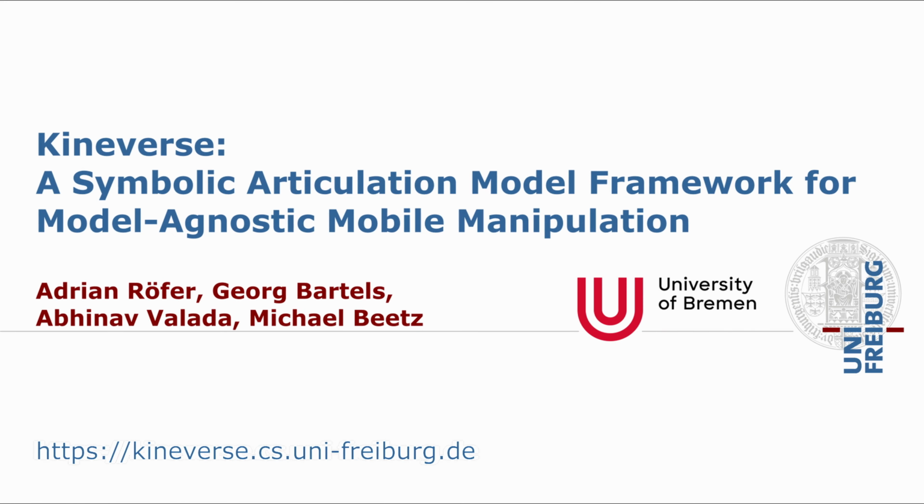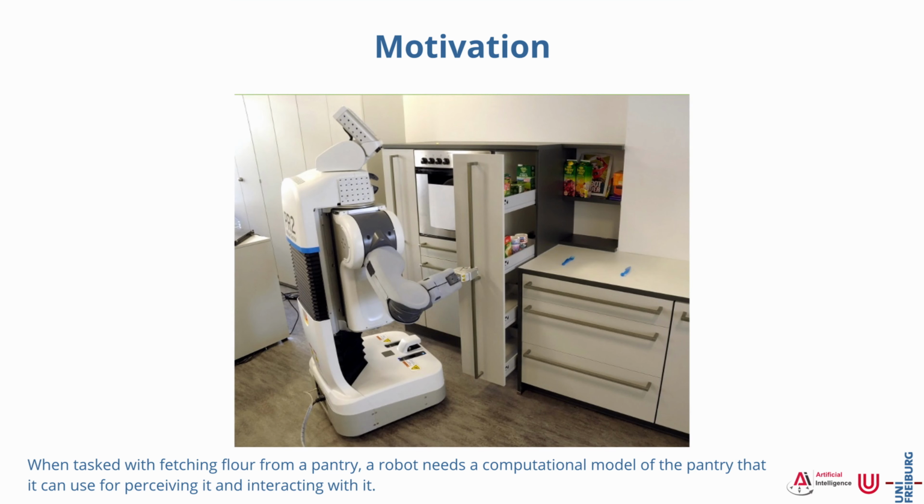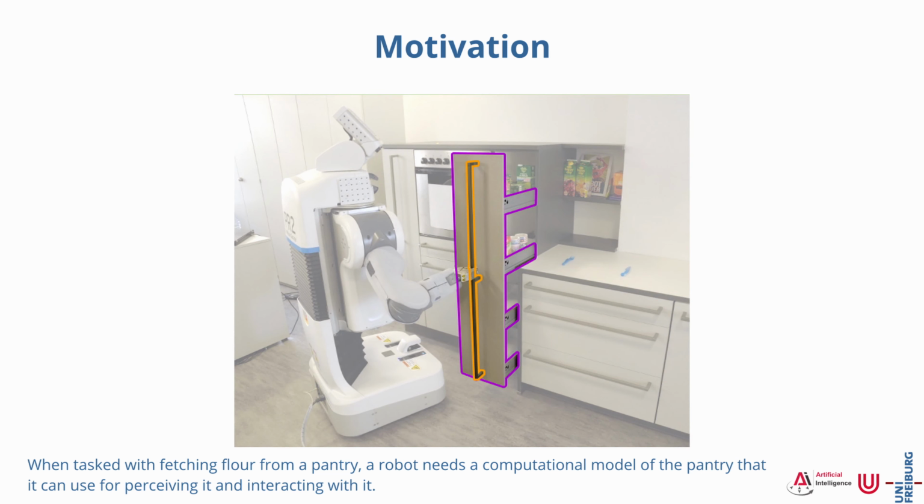We present Kineverse, a symbolic articulation model framework for model-agnostic mobile manipulation. When tasked with fetching flour from a pantry, a robot needs a computational model of the pantry that it can use for perceiving it and interacting with it.